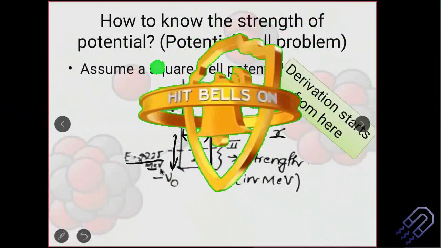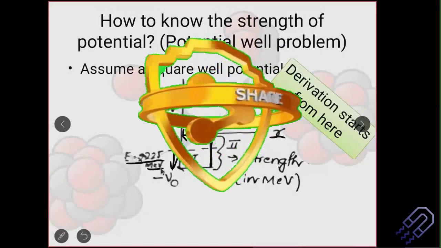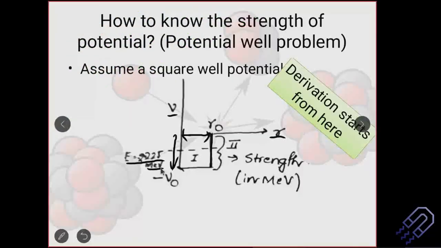That energy is not enough to come out of the nuclei. If that energy was enough to come out of the nuclei, then we wouldn't need to consider this potential well problem. It won't be stable, it won't be a bound system. It will actually be a split system. The neutron and the proton will just keep on moving around. But it is a bound system, which means this energy is not enough to escape the potential well.